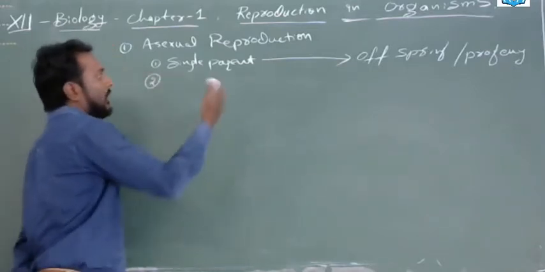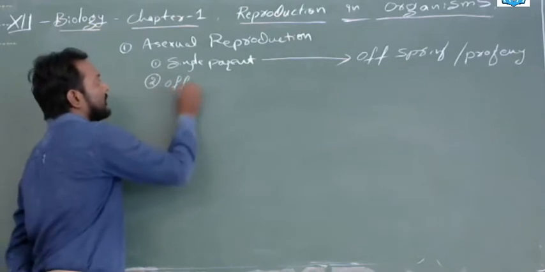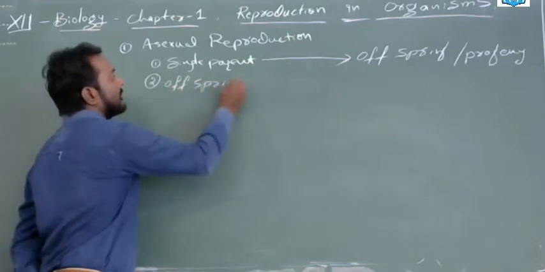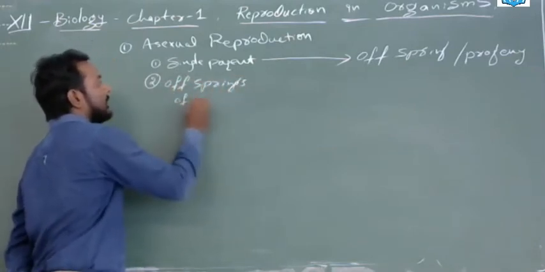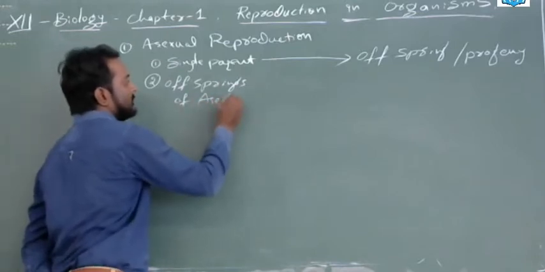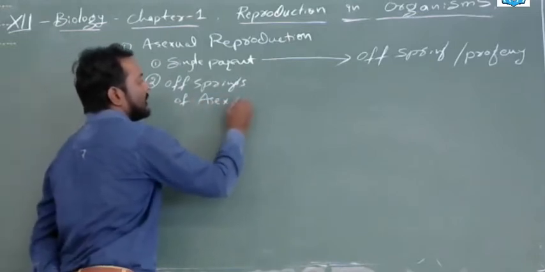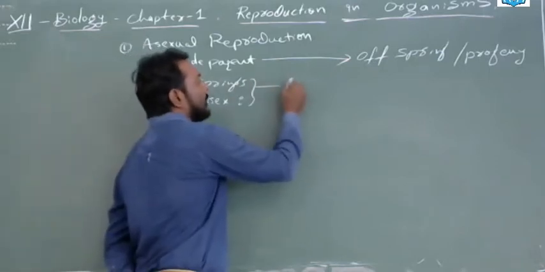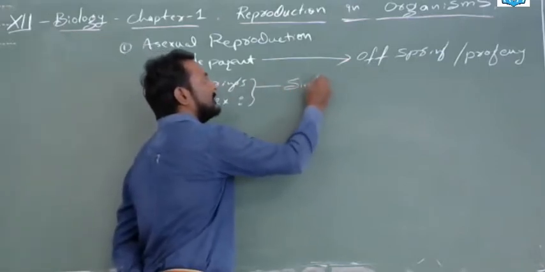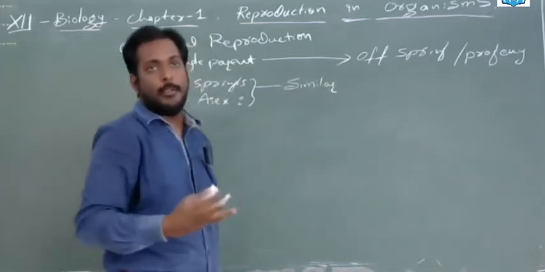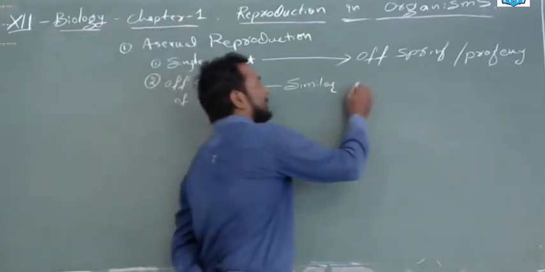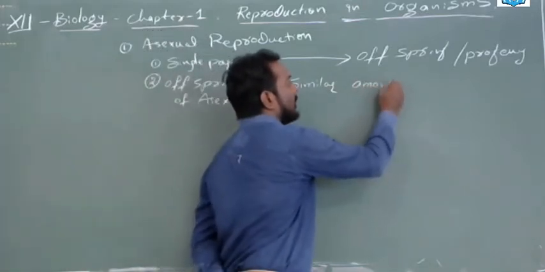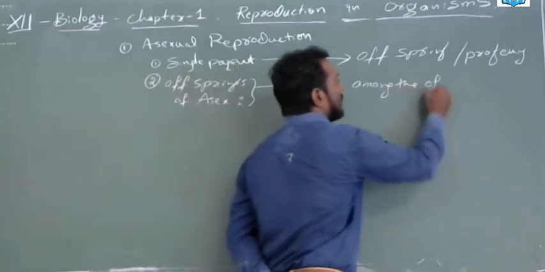how the offsprings of asexual reproduction look. How will they look? They will look similar. They look similar among the offsprings.